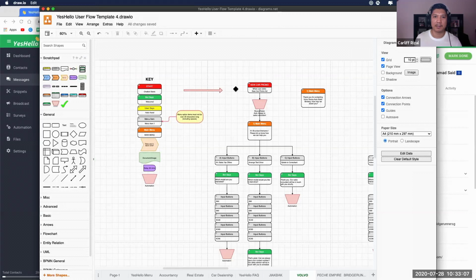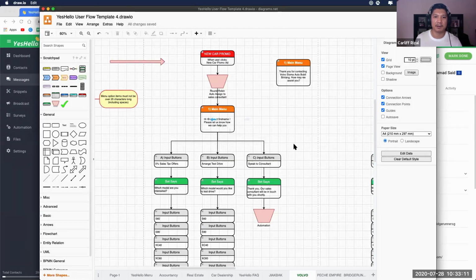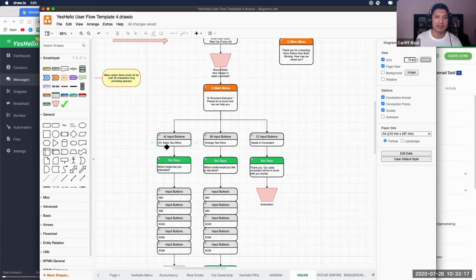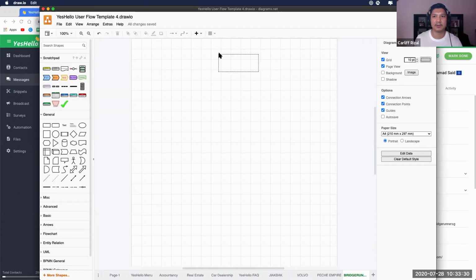So for this example, it comes in, it will be set to round robin, and then we will send a main menu. Hi, please let us know how we can help you. So the main menu has 3 options for this: sales, tax offers, arrange test drive, and speak to consultant. And they pick one of these, and then they will go through more options. So let's do this for you, okay? Okay, thank you. So we'll start there.